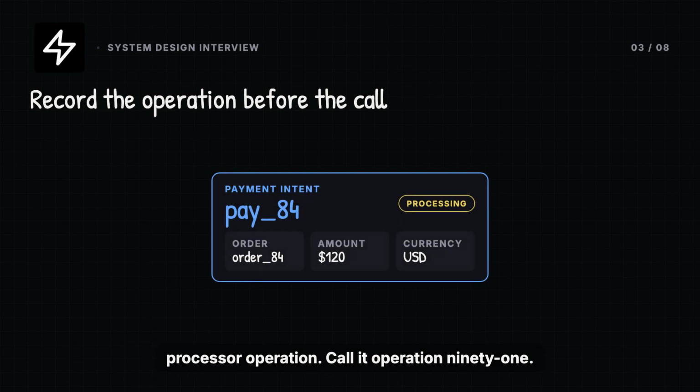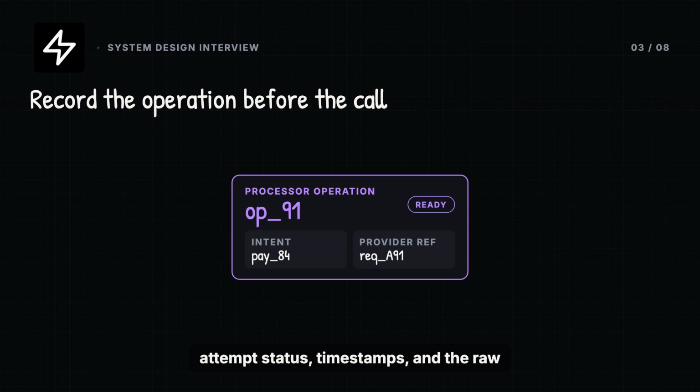Confirming a payment creates a durable processor operation. Call it operation 91. The payment intent answers, what does the merchant want? The operation answers, what did we ask one processor to do? It stores the provider, a stable provider request ID, attempt status, timestamps, and the raw outcome reference.